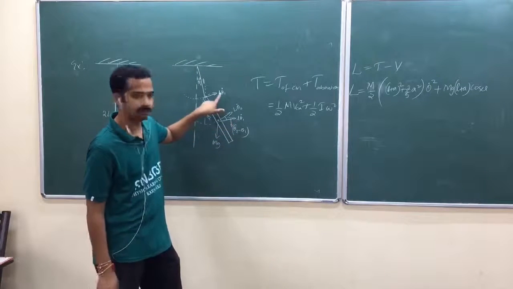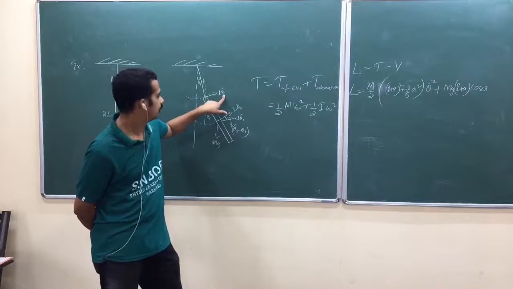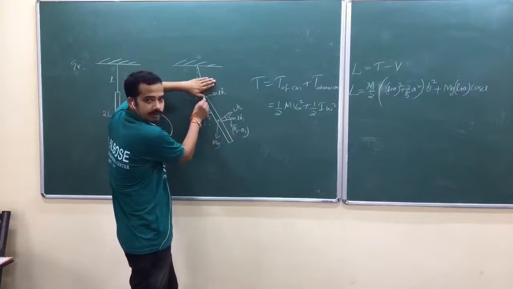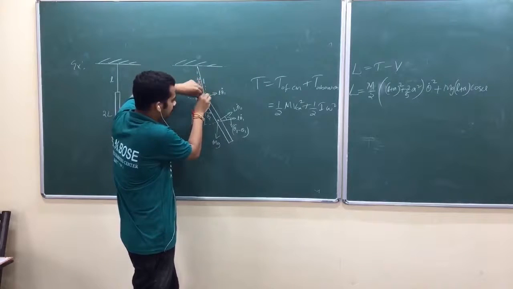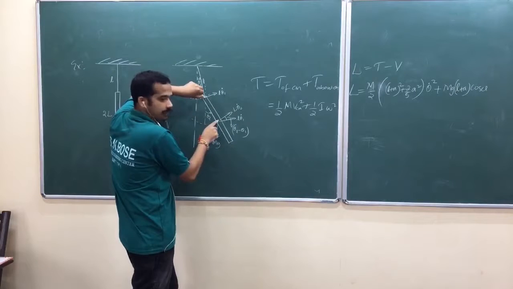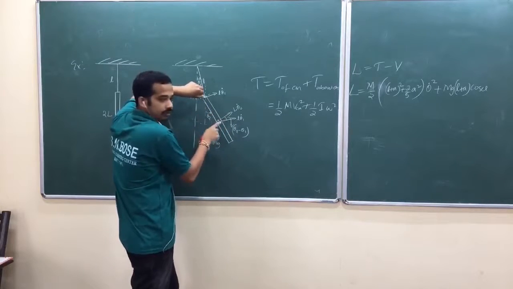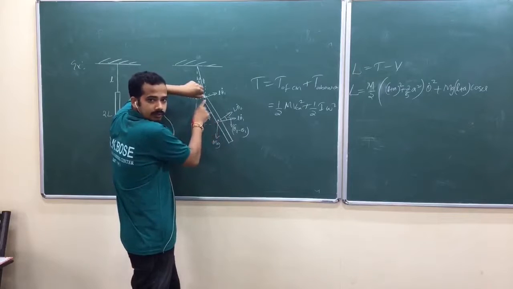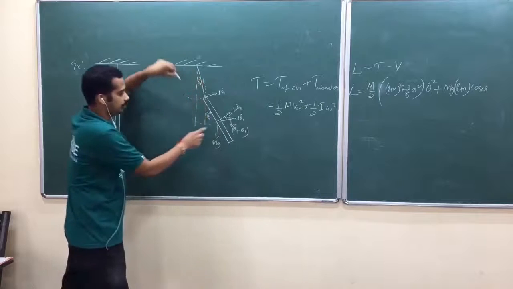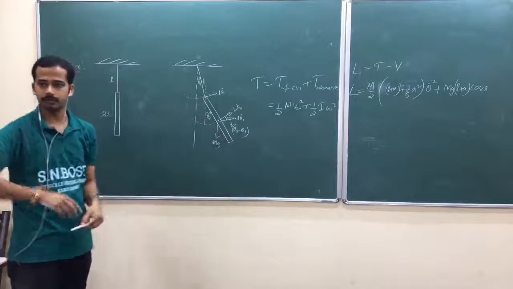Small l into theta 1 dot. Capital L means, look here, when this point is stationary, this is doing like this. Now, it's the tangential velocity. When this point is stationary, this is the tangential velocity of this one. But since this point is also moving, this will take the velocity of this one, just like in the double pendulum experiment.